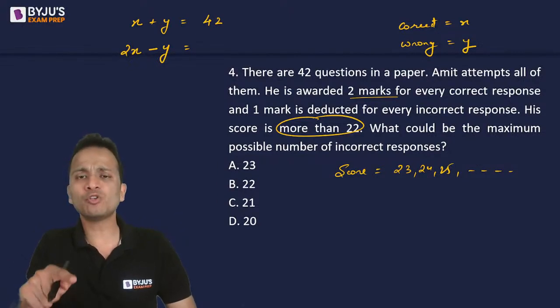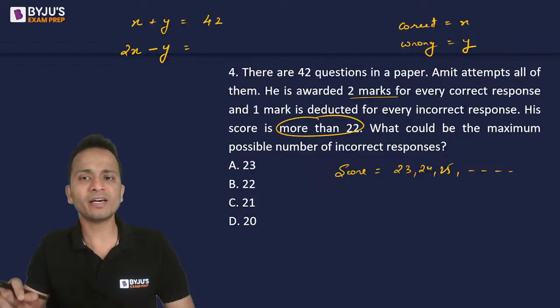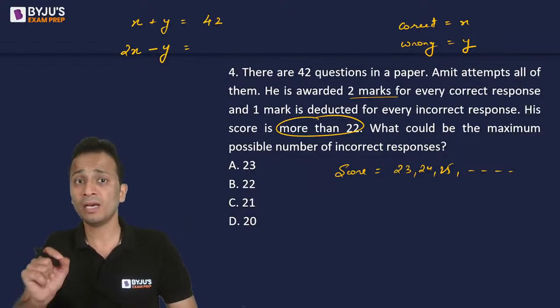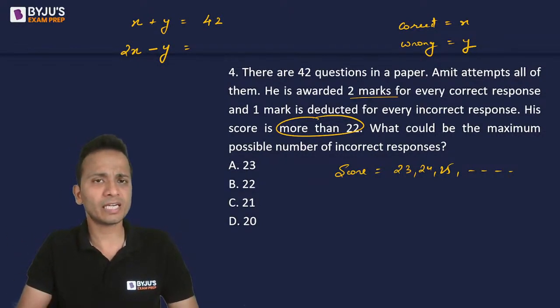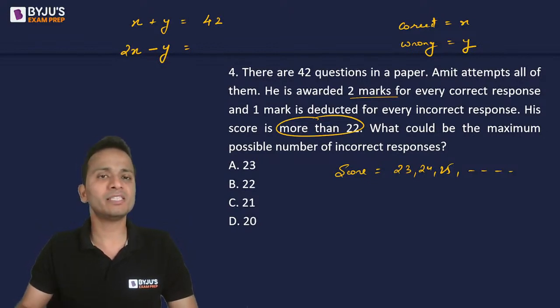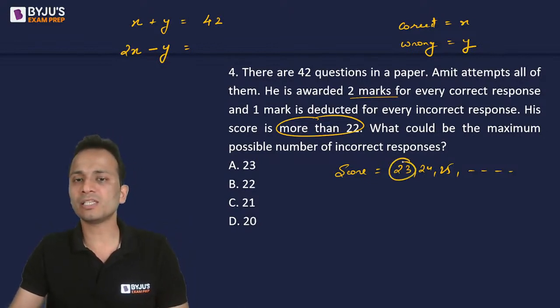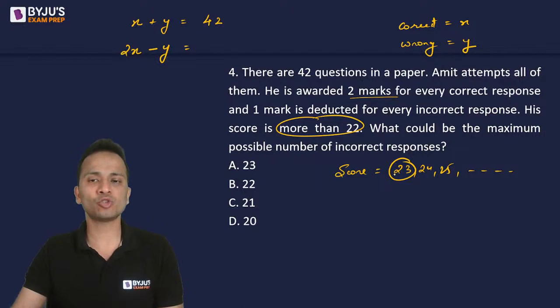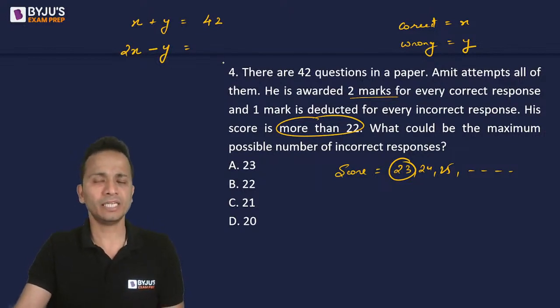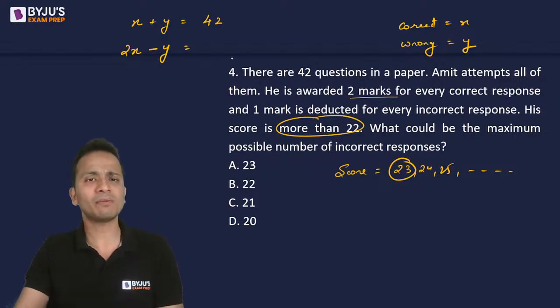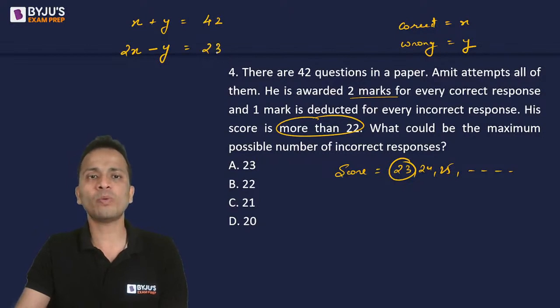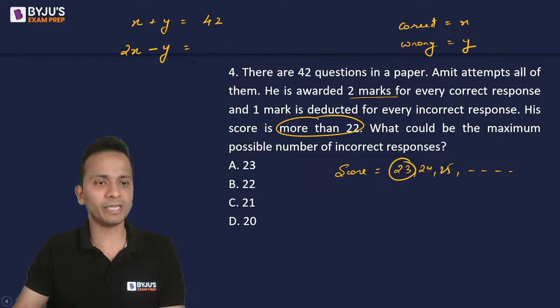Now, since I have to maximize the number of incorrect answers, I should be minimizing the total score. So I'll consider, first of all, the minimum value of the score as 23. 23 can be the minimum score. I'll start by assuming this. So if I assume 23 as his total score, wait, I'll change the color of the pen here. So 23 can be the possible value of the total score.